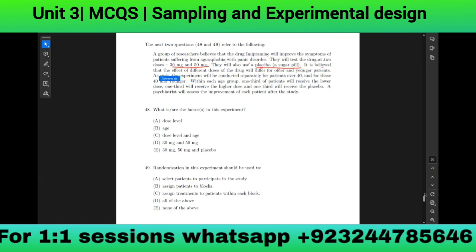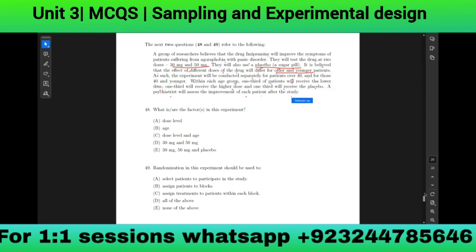It is believed that the effect of different doses of the drug will differ for older and younger patients. As such, the experiment will be conducted separately for patients over 40 and for those 40 and younger. Within each group, one third of the patients will receive the lower dose, one third will receive the higher dose, and one third will receive the placebo. A psychologist will assess improvement for each patient after the study.